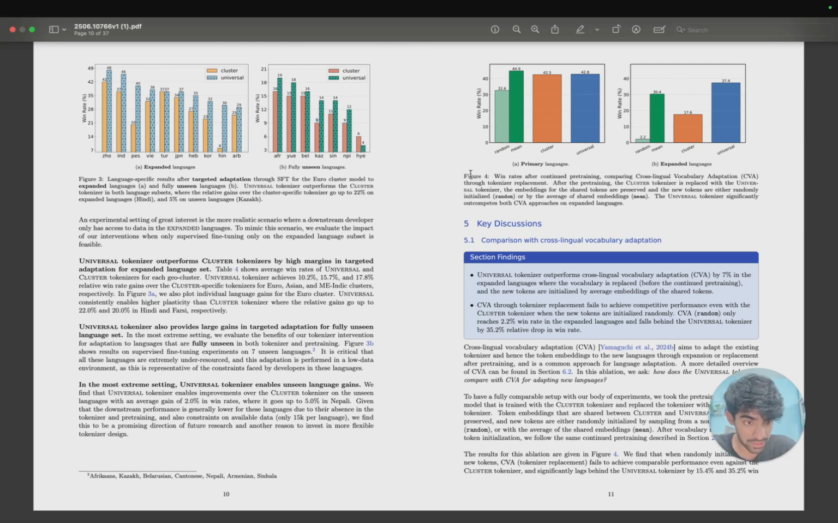the universal tokenizer, because of its learning of so many diverse languages across the subsets with some balanced weights which can differ from the cluster one, you will see the understanding of the model of a language itself is much better. The universal tokenizer outperforms the cluster tokenizer by high margins in targeted adaptation for the expanded language set. So the universal tokenizer is helping a lot.